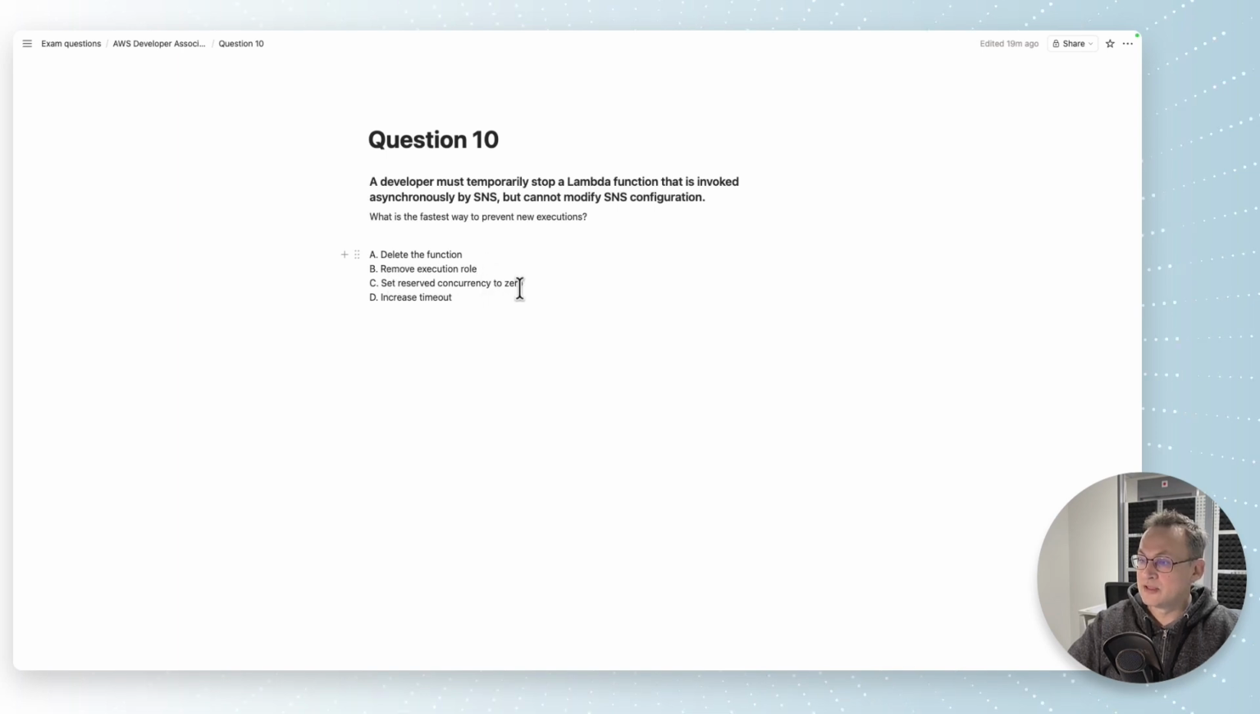What we can do is set the reserved concurrency to 0. That is the least destructive action that we can implement here. We're setting reserved concurrency to 0, and this way asynchronous invocations will deliver events to dead letter queues and will error out.